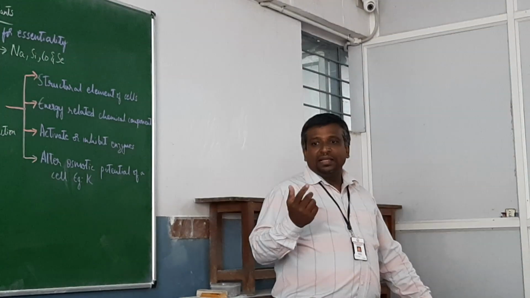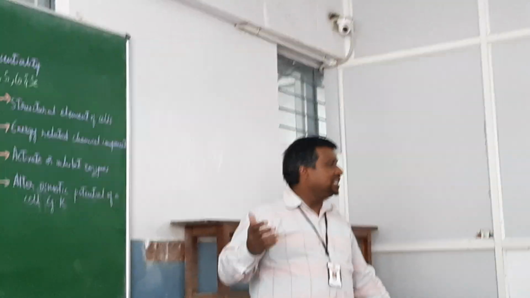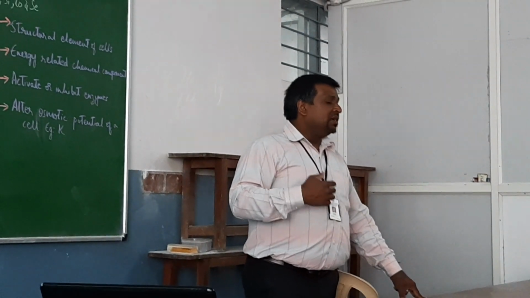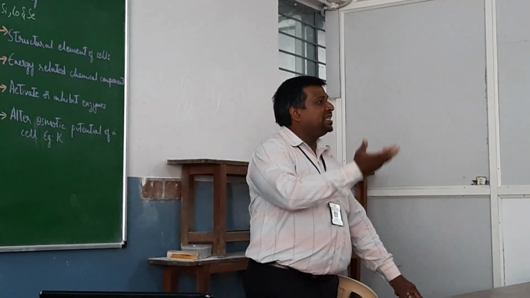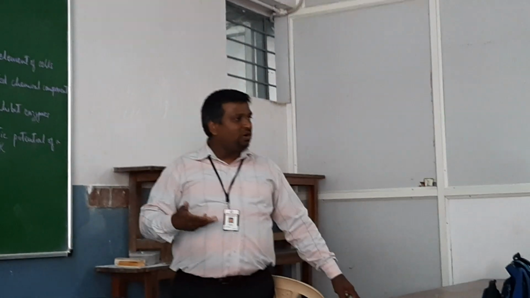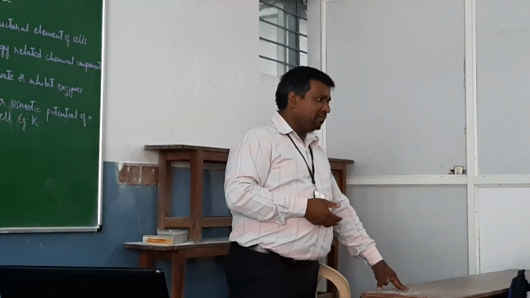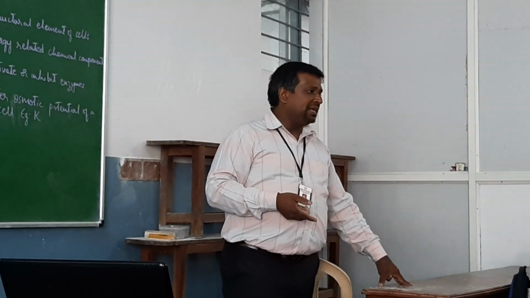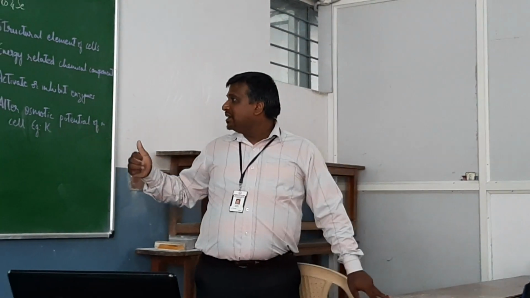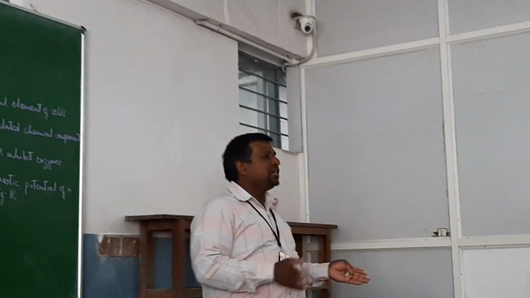There is one element like molybdenum. The enzyme nitrogenase is activated by molybdenum. You can remember one example for that. So some of the elements are involved in activating the enzymes or deactivating the enzymes. Deactivating is inhibiting the functioning of enzymes. Molybdenum is going to help in the nitrogenase enzyme function. Mo you can remember. This is an element, a micronutrient. Molybdenum is a micronutrient. The fourth category is that they alter the osmotic potential of a cell, especially the opening and closing of stoma.